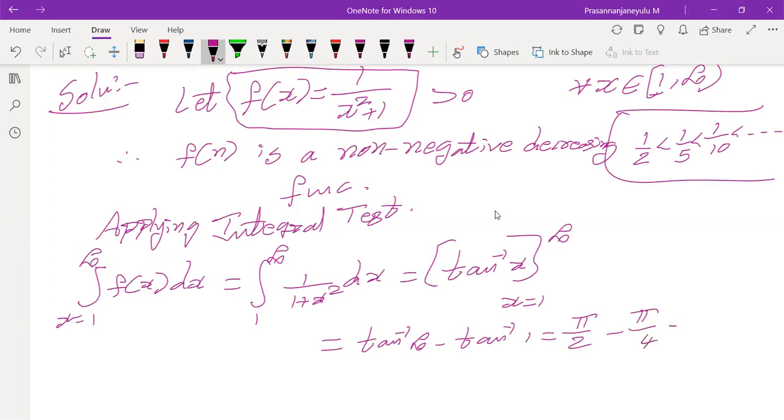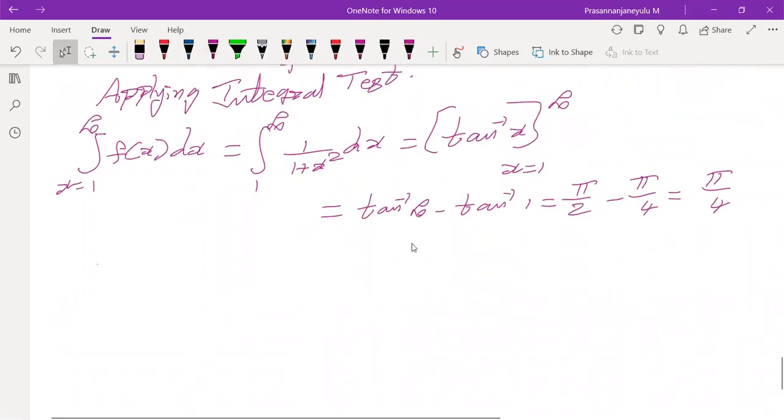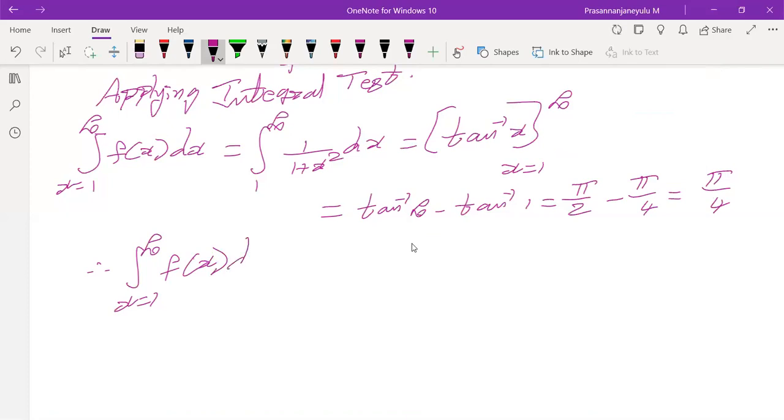So the final answer is pi by 4. Therefore, the integral of f of x into dx, where x is varying from 1 to infinity, equals pi by 4, which is a finite value.